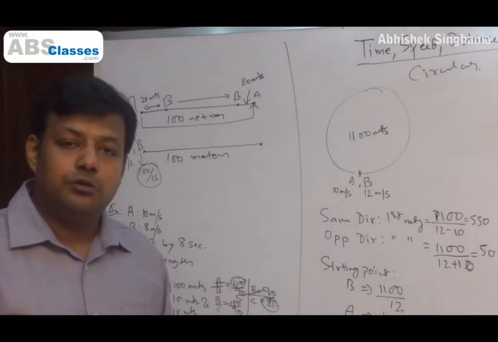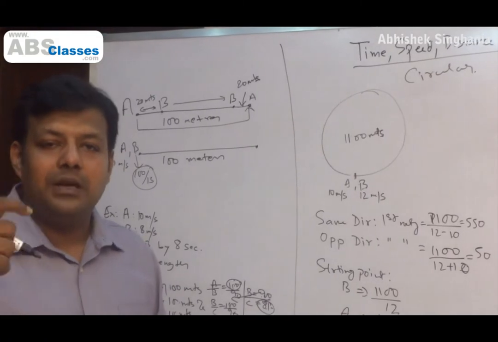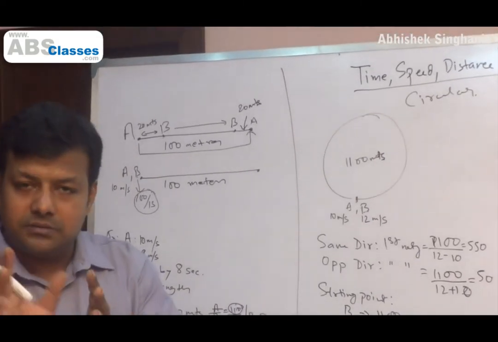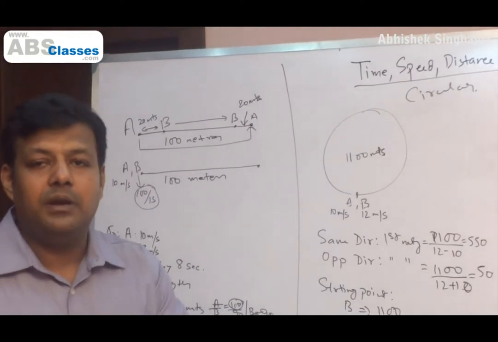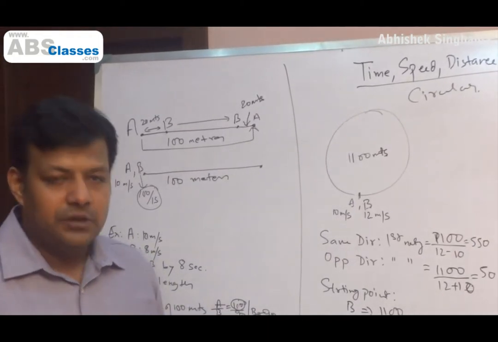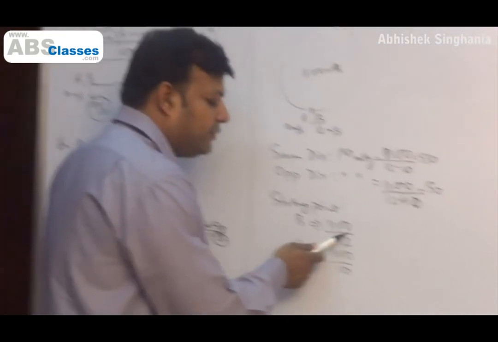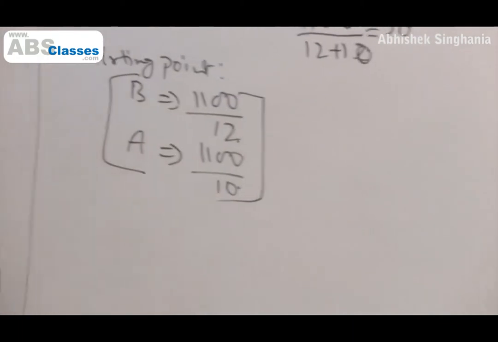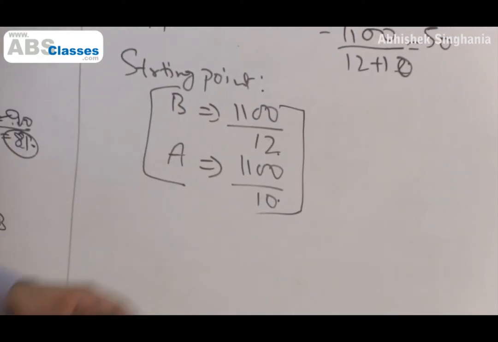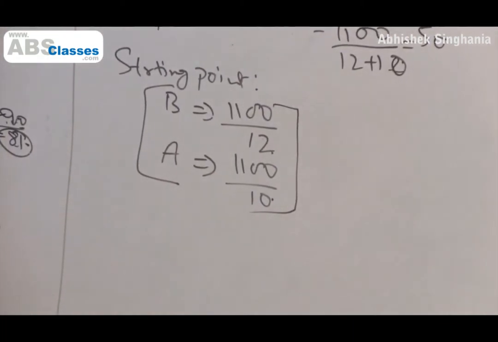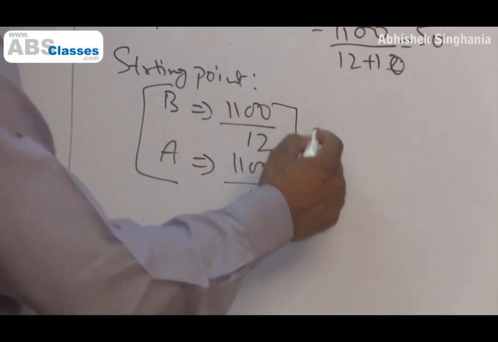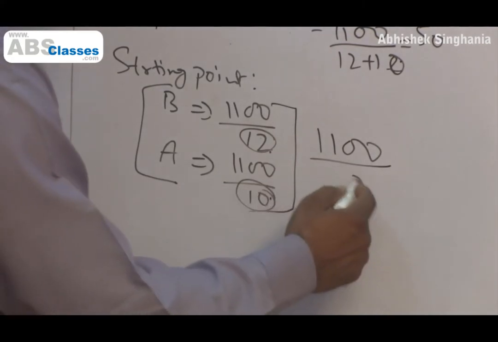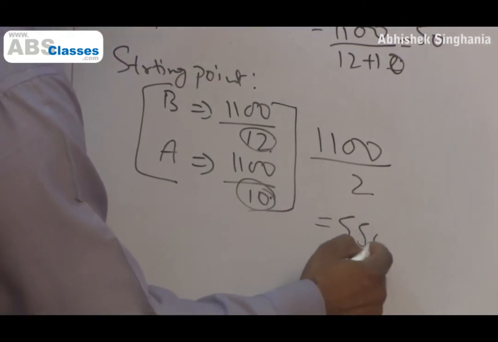So when will both of them be at the starting point? A common number in the series. How do you find a common number when there are arithmetic series, same geometric series and all? You find a common number by finding the LCM. So what do we need to do here? 1100 by 12, 1100 by 10. We need to find the LCM of these two. How do I find LCM of two fractions? LCM of numerator, HCF of denominator. So LCM of numerator is 1100, HCF of denominator 12 and 10 is 2. So the answer is 550.